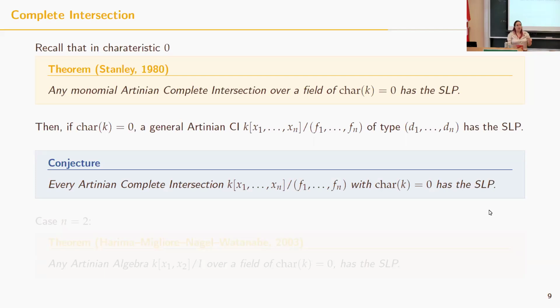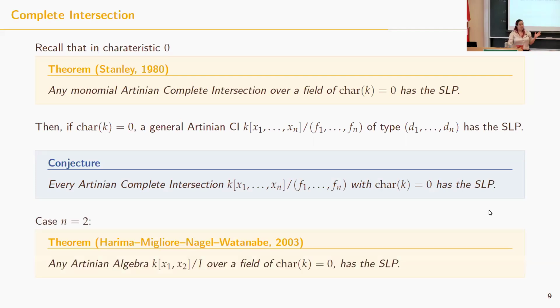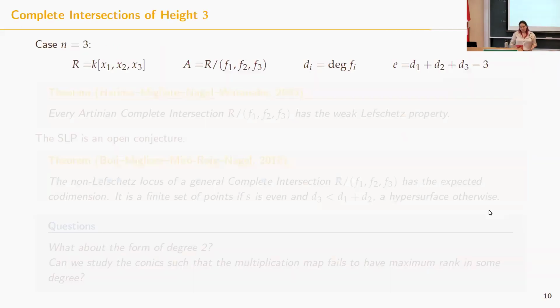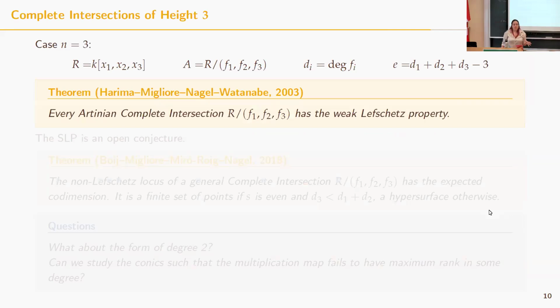The only case where it is proved completely is the case of 2 variables. Actually, Almkvist, Migliore, Nagel, Watanabe proved that any Artinian algebra in characteristic 0 in 2 variables has the strong Lefschetz property. The case, though, that I want to focus on for the last 3 minutes is the case of 3 variables. Here, Migliore, Nagel, and Watanabe proved that complete intersections have the weak Lefschetz property, while up to now the strong Lefschetz property is open.